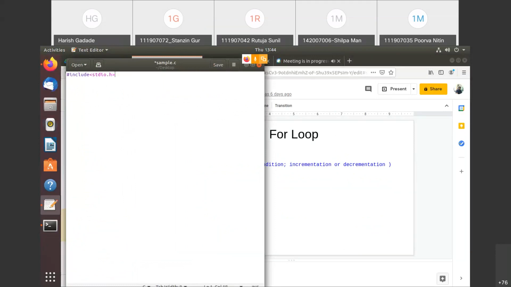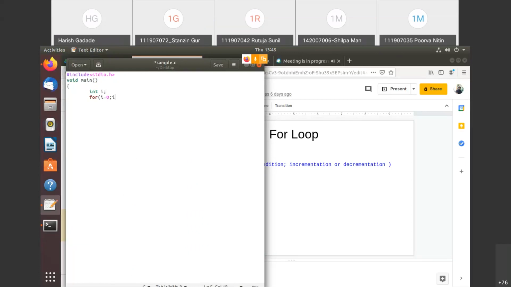this is the header file, and I'll just write this. Suppose first I'll initialize this variable, and let's use the for statement: i equals 0. This is the initialization.